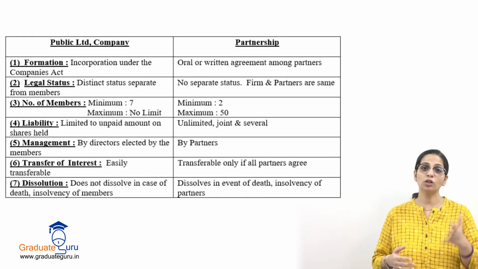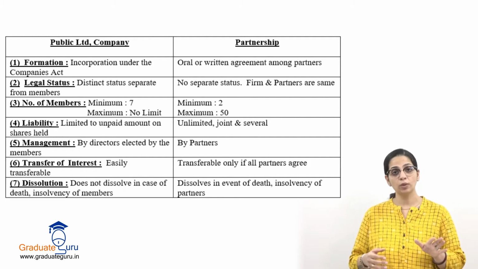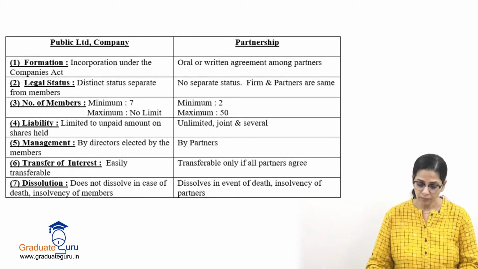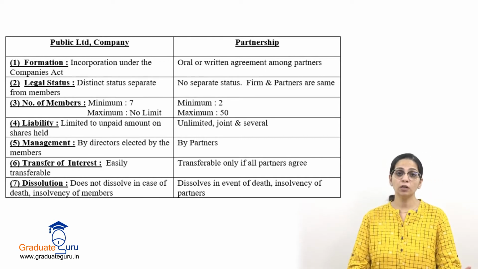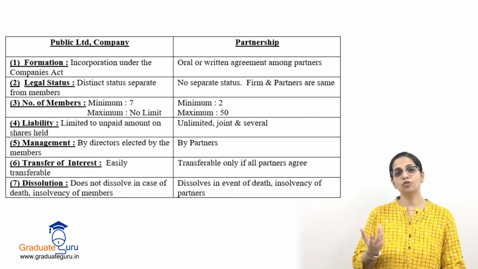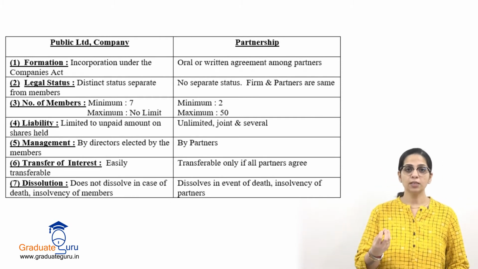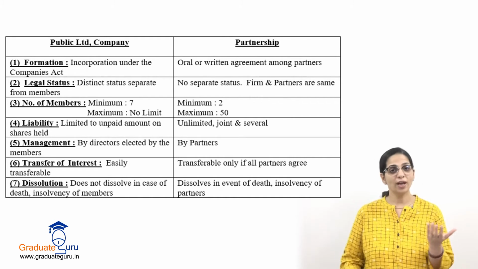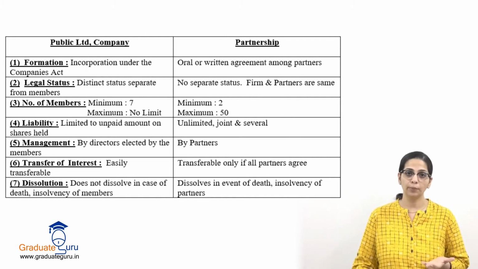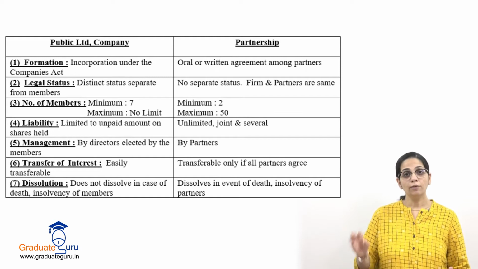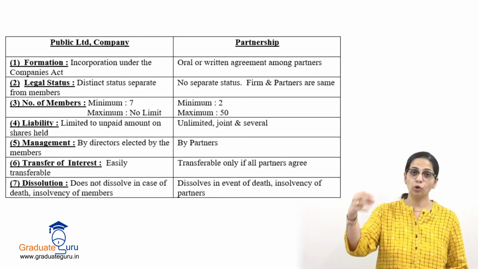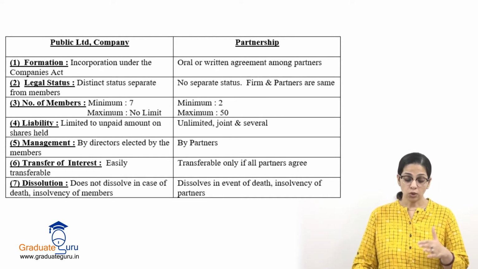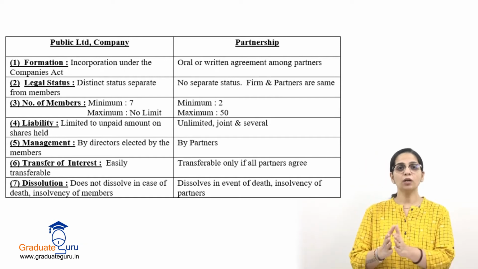Whereas in a company, decision making power to some extent lies with the directors, even though they may not be the owners of the company. Next point is about transfer of interest. Now when I talk about interest in a business, it means my ownership in that business. So when I say company, the shares we take make me the owner of the company. When I talk about partnership, whatever capital or money I have put into the business becomes my interest in that partnership. Okay, so here I am talking about transfer of interest.